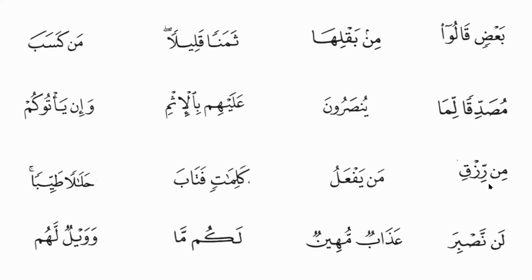In the next example, again we have the conditions of the idgham of letter noon sakina because it is followed by ra, and ra is one of the yarmaloon letters. But in this case, the idgham is idgham kamil. We will completely merge letter noon into letter ra, and this shadda is also indicating that idgham kamil is happening here. We will recite this example like this.